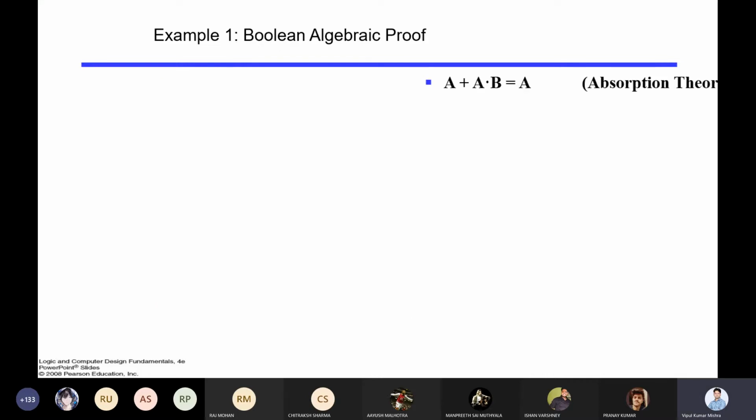Right. So let me give you only one proof here, the absorption law. The rest you can solve at your end if you want. I'll not force you to make and write the proof for all the theorems. You can take a look at the Morris Mano book. I already shared in the group the proofs of the different laws. It is already available over there. So I'll not cover proofs of laws in the lecture, but if you want, you can go through it. Only one proof I am showing, just to tell you how to make a proof.